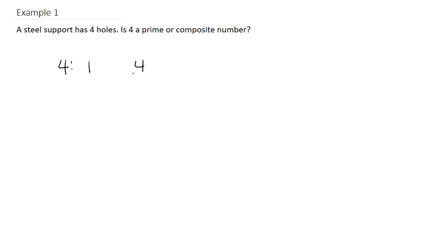But we also know 4 can be divided by 2, because 2 times 2 is equal to 4. So 4 is a composite number because we can divide it by 2. So it's not just 1 and itself.